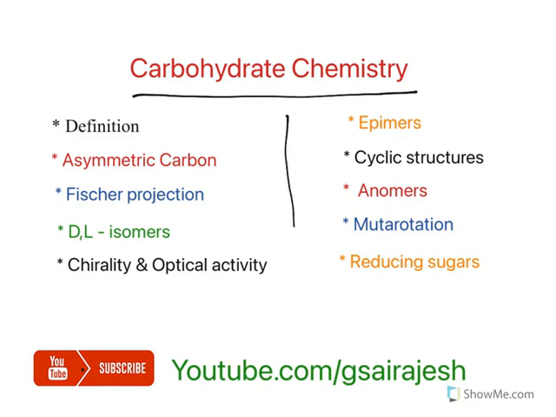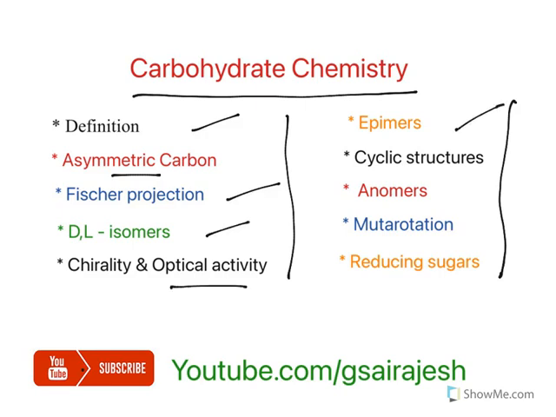I'm going to cover a lot of topics which are very important for any competitive exams or for the board examinations. I'm going to cover the definition of carbohydrates, asymmetric carbon, Fischer projection, DL isomers, chirality and optical activity, epimers, cyclic structures, anomers, mutarotation, and finally reducing sugars. A lot of chemistry. I have tried to simplify all the concepts.